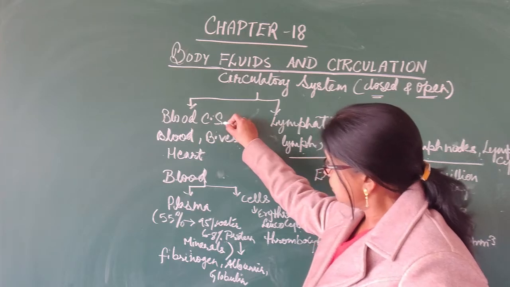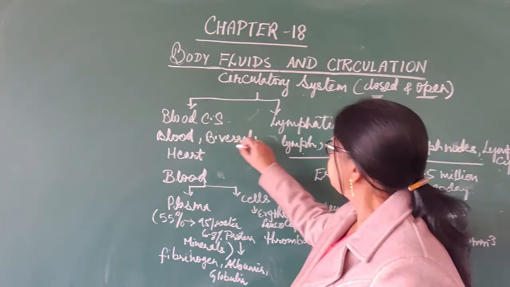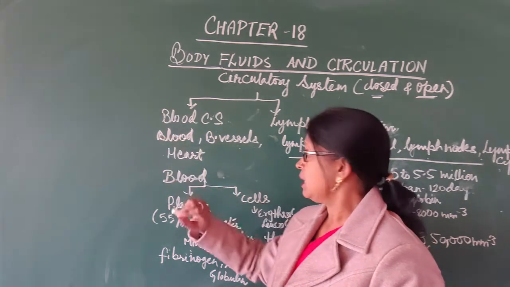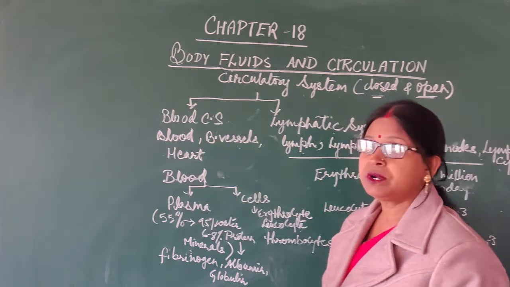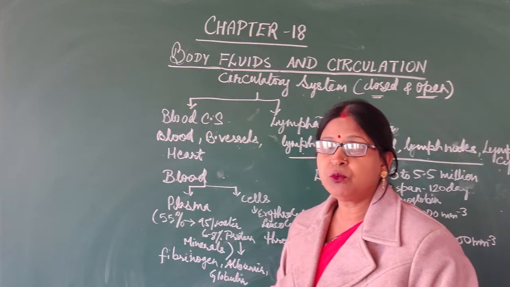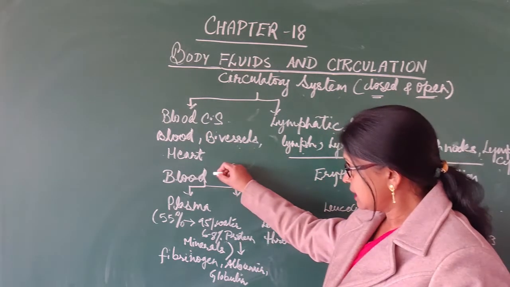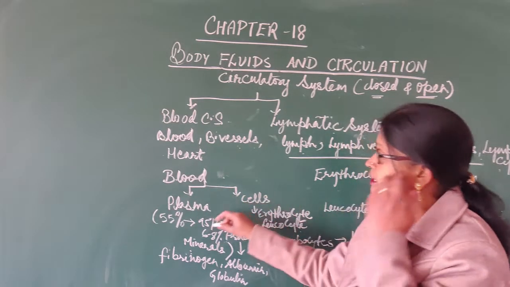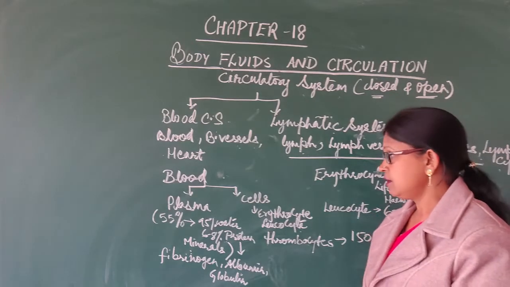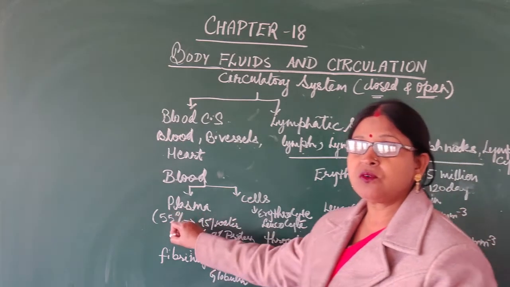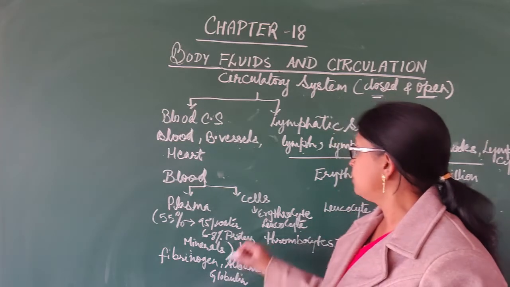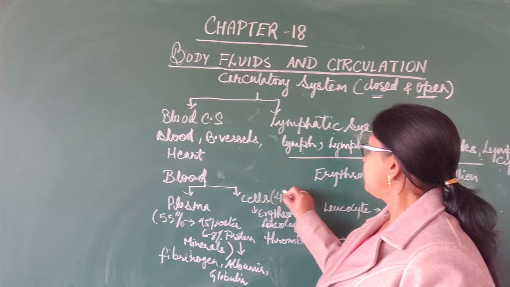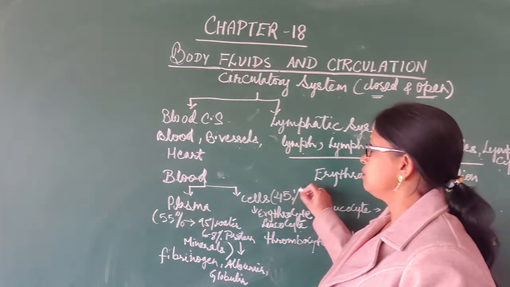Now this blood circulatory system consists of blood, blood vessels and heart. Now we will start one by one. Blood is the fluid, red in color, moving in the whole body, and it consists of two parts: plasma as well as the cells present in the plasma. Plasma is the fluid-like structure. It constitutes about 55% of the blood, and cells constitute about 45% of total blood.